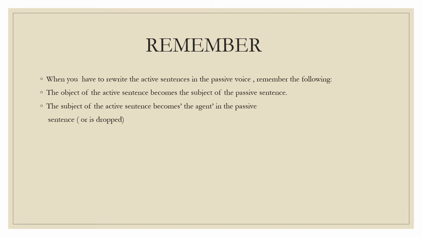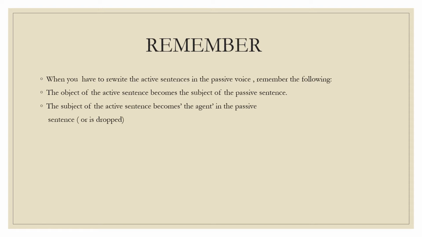Some important points you must remember when you have to rewrite the active sentences in the passive voice. Remember these points. First, the object of the active sentence becomes the subject of the passive sentence.